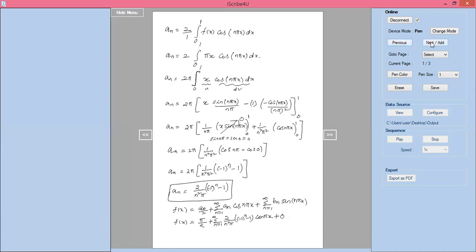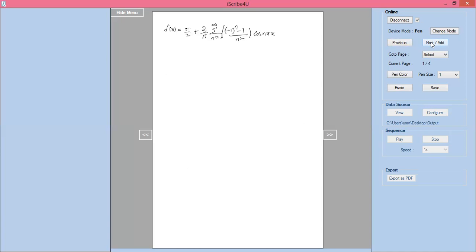Now if I expand this, one logic we can use. This is n equal to 1 here. Now we know that minus 1 power n minus 1 value, if we give n equal to 1, it will be minus 2. For n equal to 1, 3, 5, 7 like that it is minus 2. For n equal to 2, minus 1 square is plus 1, plus 1 minus 1 should be 0. n equal to 2, 4, 6 and so on.